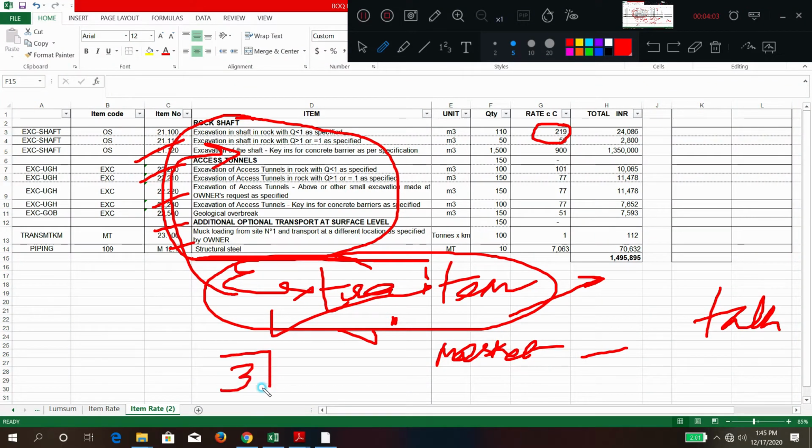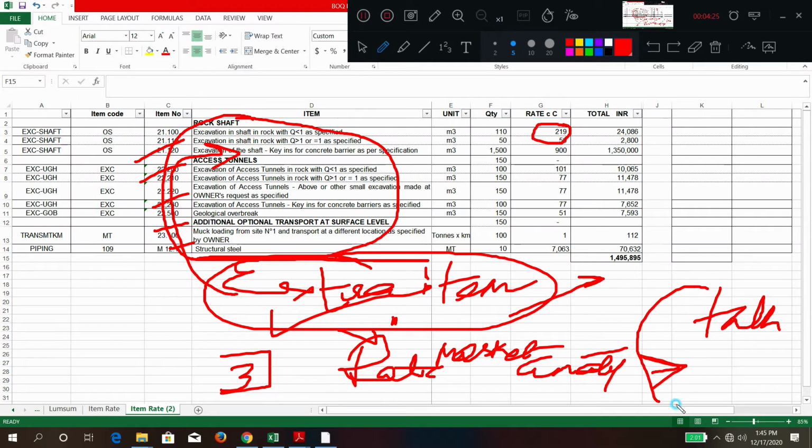Third criterion: if the rate is not mentioned for a similar item, and in the present market condition and in other projects there is no rate found, then you go for rate analysis. Rate analysis means how much material you have incorporated during the execution, labor, equipment cost, overhead cost, profit.